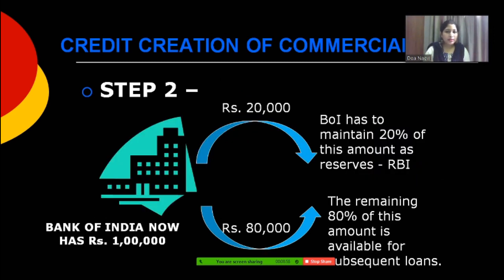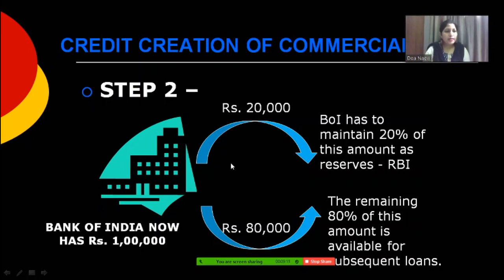The second step is that Bank of India now has 1 lakh rupees in its deposit section. As I had already given you an example, RBI has mandated all the banks to keep 20% of this amount as its reserves.